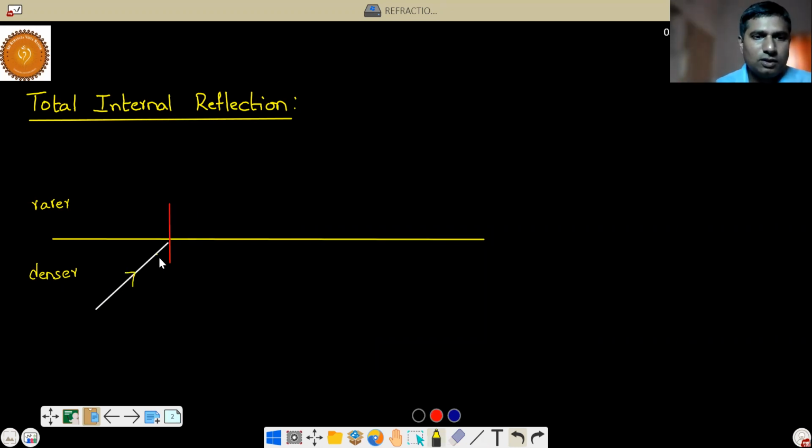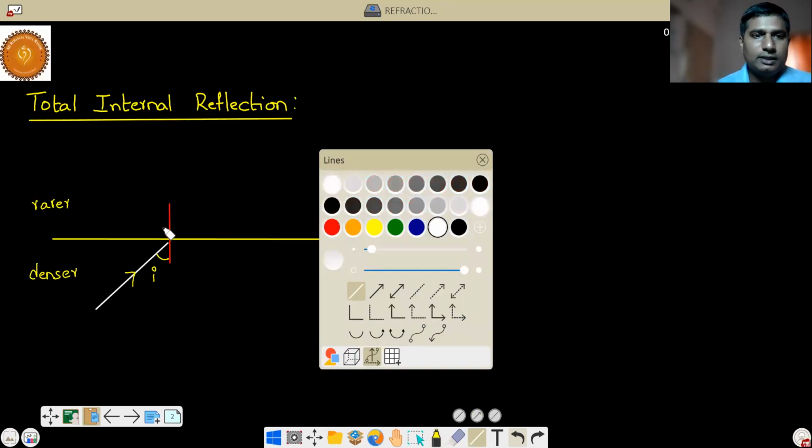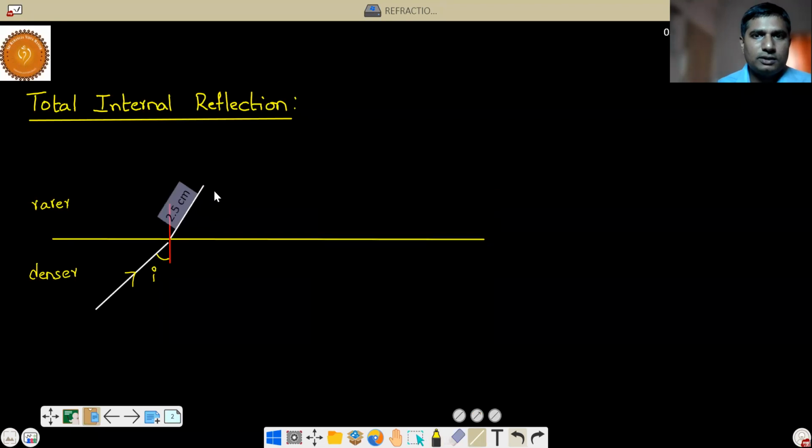This is called the angle of incidence. Now the ray is going from denser to rarer, so it will bend away from the normal, not towards the normal, like this. And this angle is called the angle of refraction.